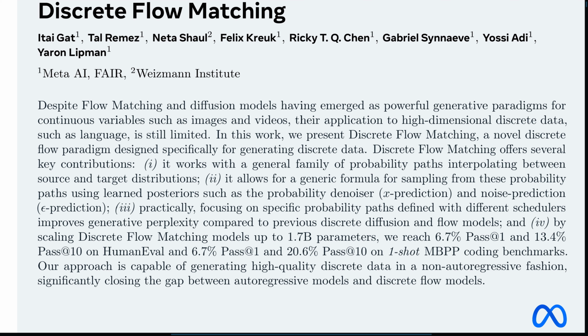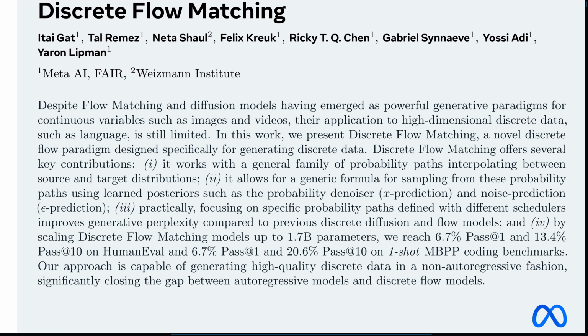It does, yeah. Because they have this flexibility in paths and sampling, they show that by carefully choosing which paths to use, defined by different schedulers, basically different ways of adding noise or moving along the path, they achieve improved generative perplexity. Perplexity, that's a common metric, especially for language models. Lower is better, right? It means the model is less surprised by the real data. It's exactly. Lower perplexity generally indicates the model is doing a better job of predicting the sequence, which usually translates to higher quality, more coherent generated output.